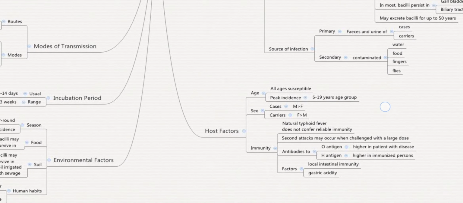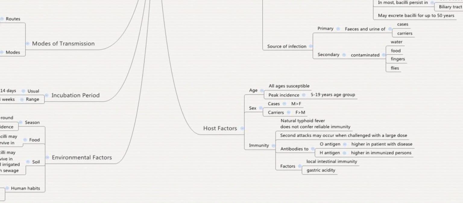So far we discussed the agent factors; now the host factors. Age: all ages are susceptible, and the peak incidence is in the 5 to 19 years age group. In sex, there is a sex predilection: in cases males are more predominant, and in carriers females are more predominant. Immunity: natural typhoid fever does not confer reliable immunity. Second attacks may occur when challenged with a large dose. Antibodies to O antigen are higher in patients with disease, and antibodies to H antigen are higher in immunized persons. The factors which confer immunity are local intestinal immunity and gastric acidity.